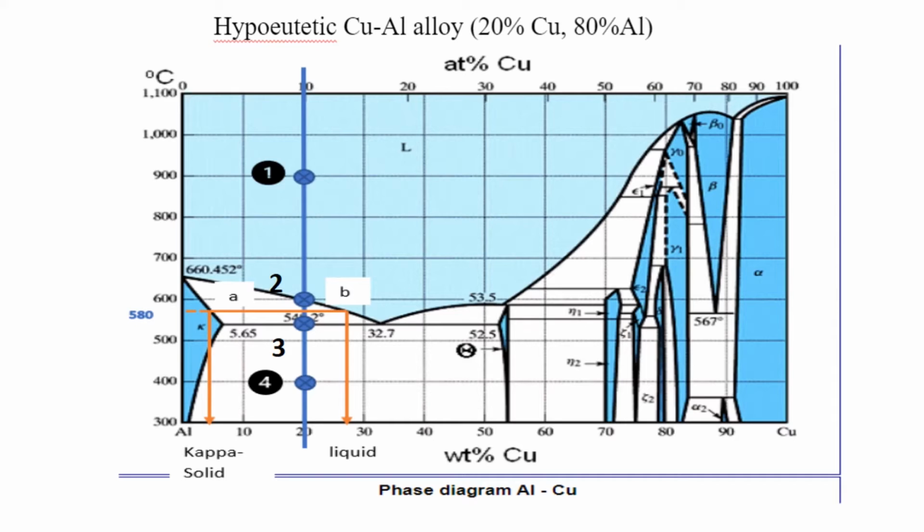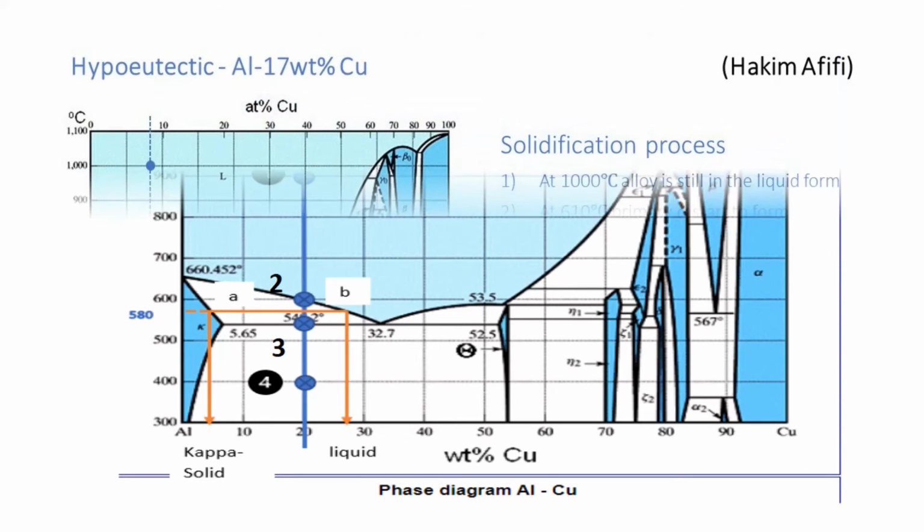The composition is also determined by using the tie line method. The composition of the copper solid is around 4% of copper, while the composition of the remaining liquid is around 28% of copper. Different from the eutectic alloy, the composition on the right hand side touches the liquidus line instead of the theta phase. And the phase fraction of the copper solid is determined using the same method, which is B over A minus B times 100%. And the final answer is 33.33%. Hence, the phase fraction for the liquid is equal to 100% minus 33.33%, equal to 66.67%.